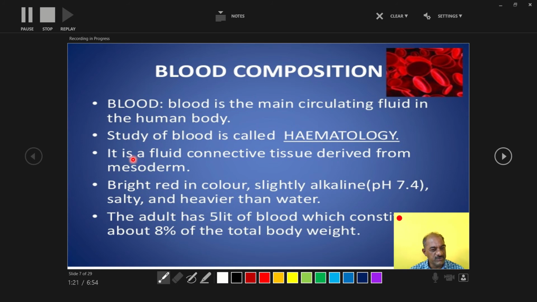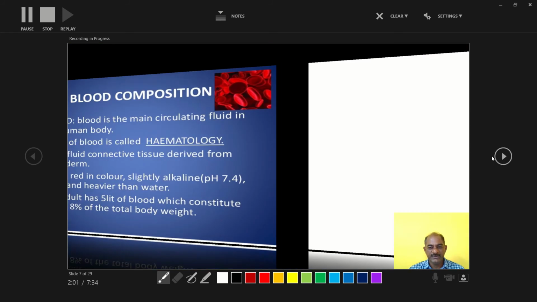There are different types of tissues in human beings: epithelial tissue, connective tissue, muscular tissue and nervous tissue. Blood is one type of fluid connective tissue. It is bright red in color, and the respiratory pigment hemoglobin is present. It is slightly alkaline in nature, salty and heavier than water. An adult has a total volume of 5 liters of blood, according to body weight. So that is the composition.